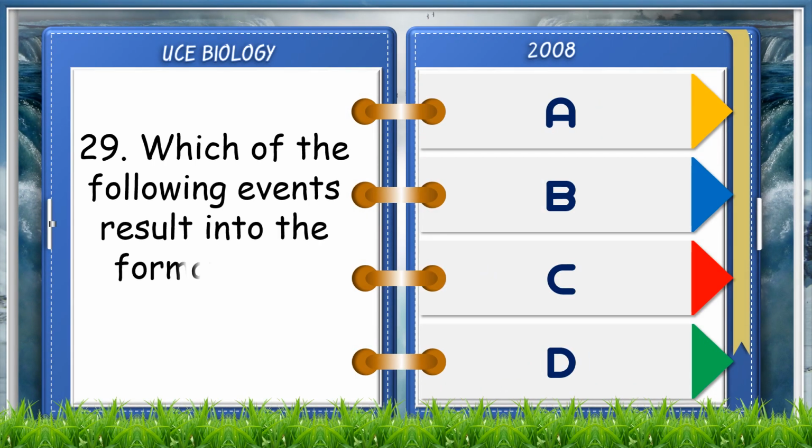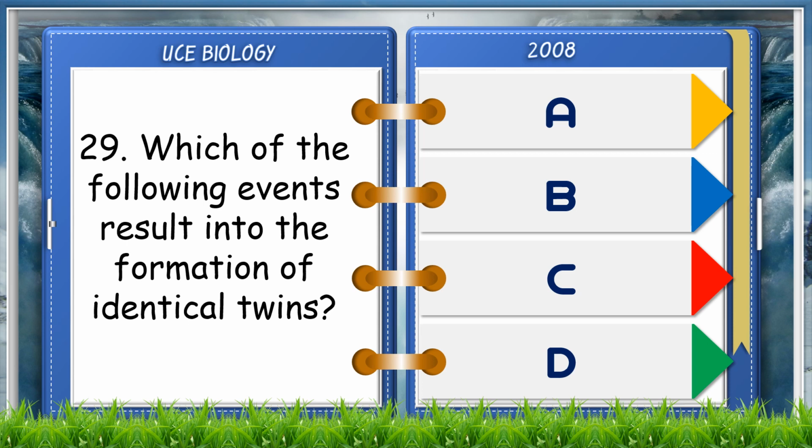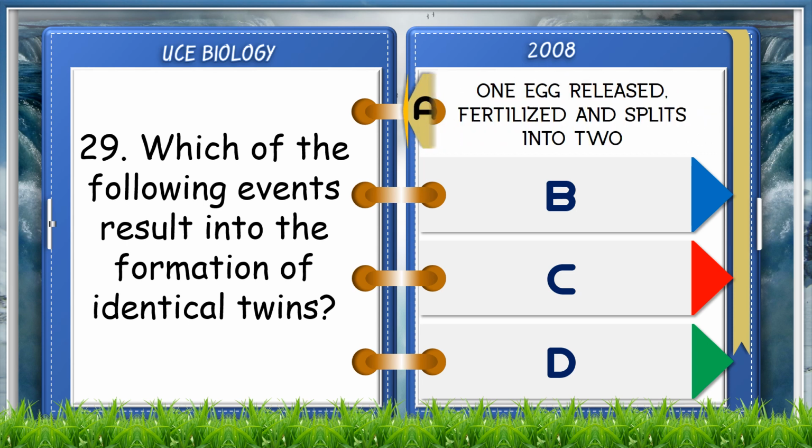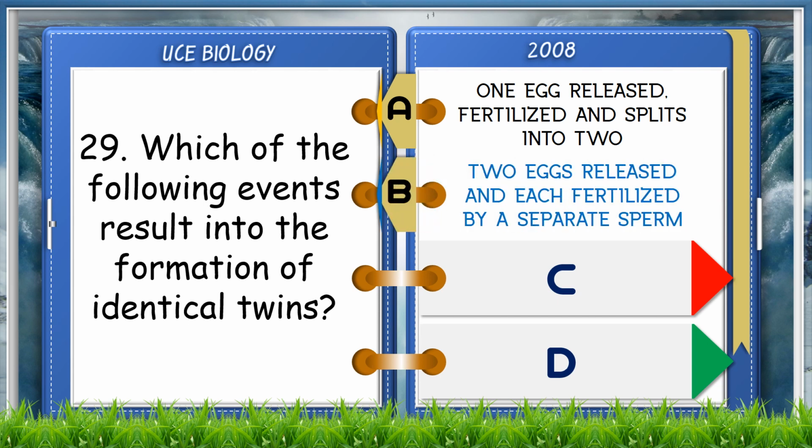Which of the following events results in the formation of identical twins? A. One egg released, fertilized and splits into two. B. Two eggs released and each fertilized by a separate sperm.